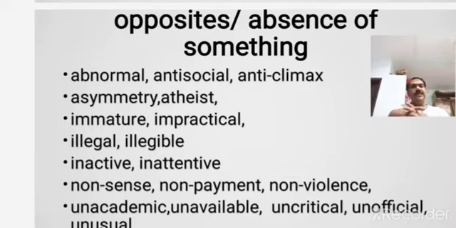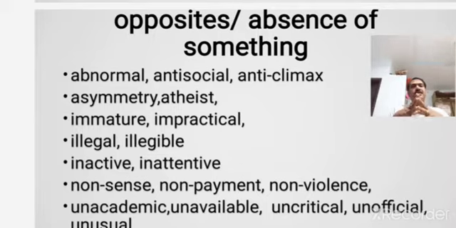So in the next line you will see immature. In the third line, immature and impractical, both the words have the same kind of prefix, that is im. Mature and immature are opposite in meaning.